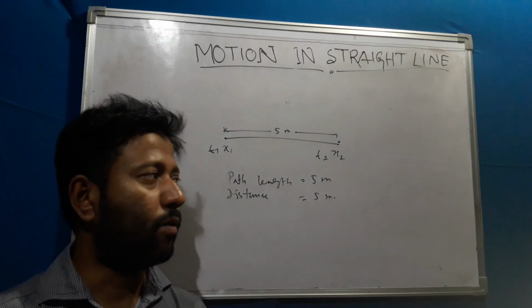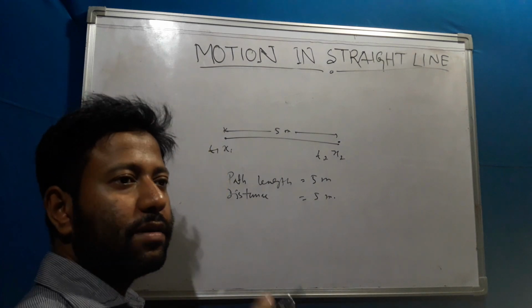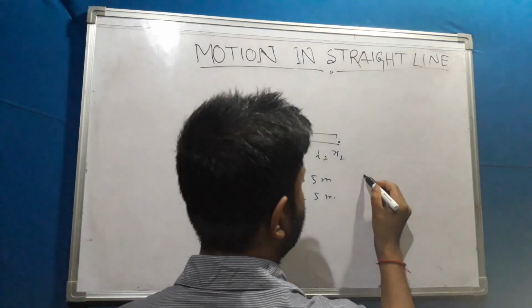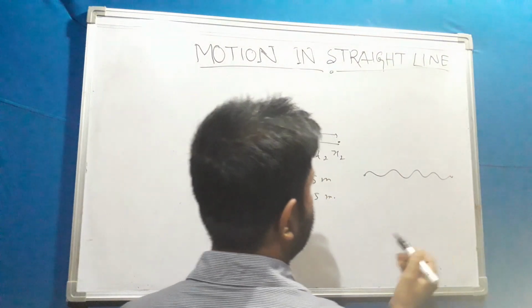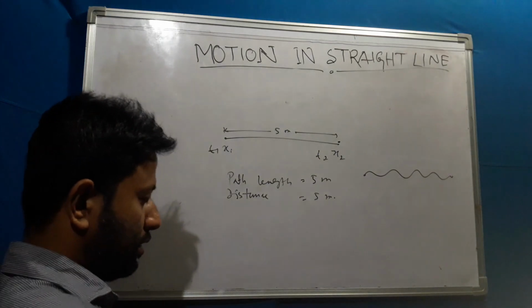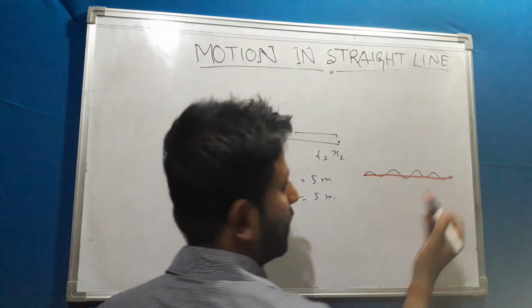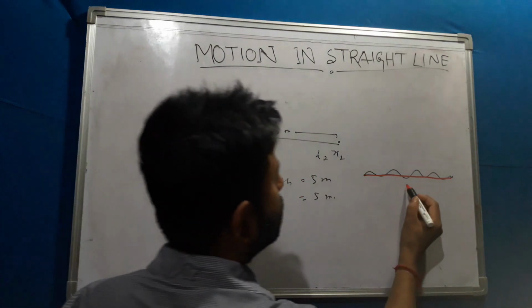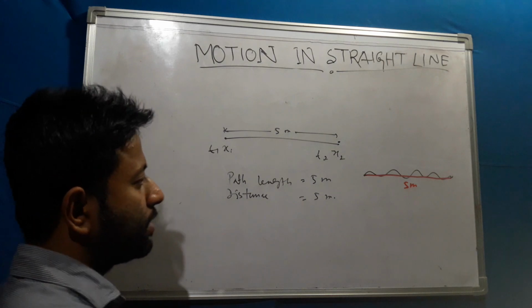Now when an object is not moving in a straight line, suppose an object is moving from this direction to this direction. Now if we join the initial position and final position, then it's coming like that. Suppose that is 5 meter. So here the distance is how much?